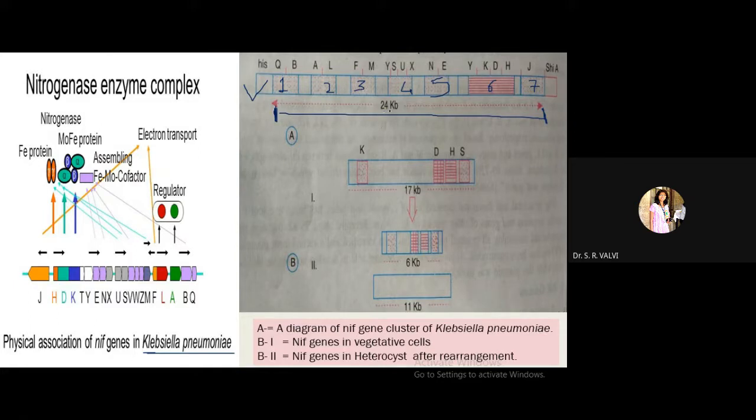And these operons again have functions. Which function do they perform? Just look here in the colored diagram towards your left hand side. This NEF gene has operons, and particularly see this YKDH operon. Let me use the pointer now.